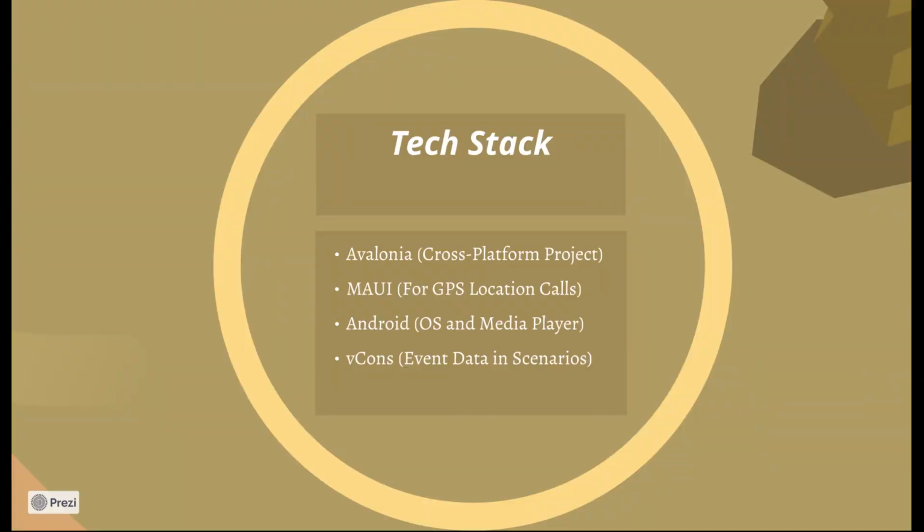Since we store scenarios as a list of VCons, with each VCon being a separate location-based event, this makes playing events as the user approaches each physical location trivial, since the VCon stores the location coordinates. Then, depending on the scenario, it is simple to either retrieve the closest location or play the scenario sequentially as a series of events. This is a testament to VCon's extensible and adaptable nature, which has allowed us to create an extremely flexible framework for authoring location-based experiences.